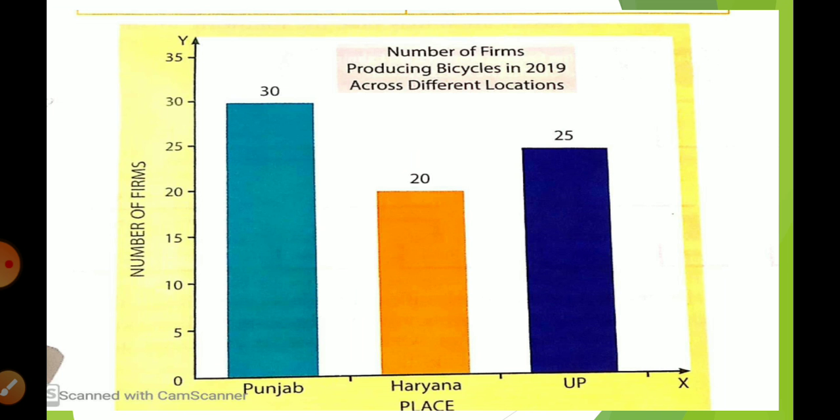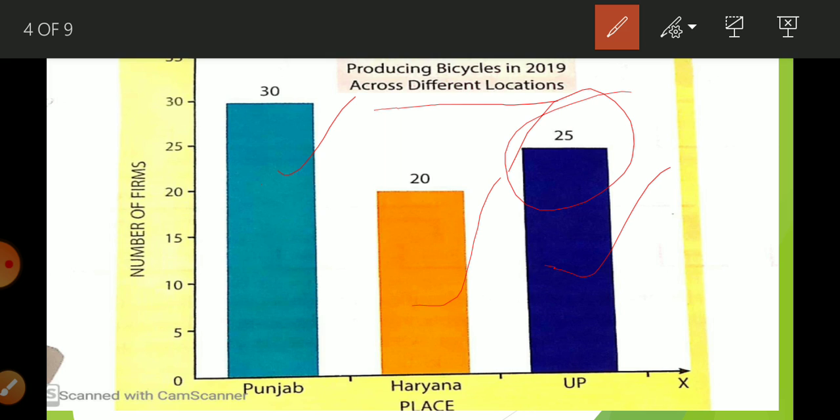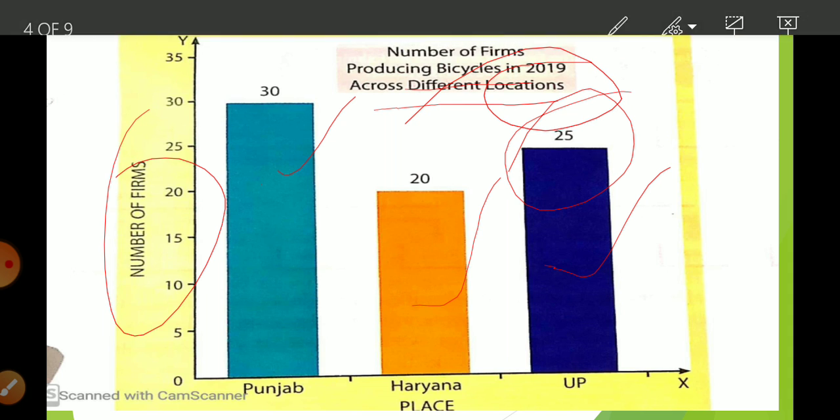Now the same thing is represented in the diagram. You can see in this diagram the number of firms producing bicycles in 2019 across different locations. So in Punjab 30, in Haryana there are 20 firms, and in UP there are 25 firms. Those firms are producing bicycles in which year? In 2019. Okay student.